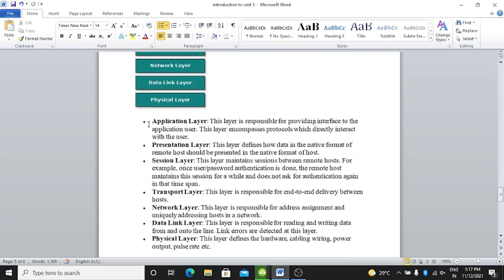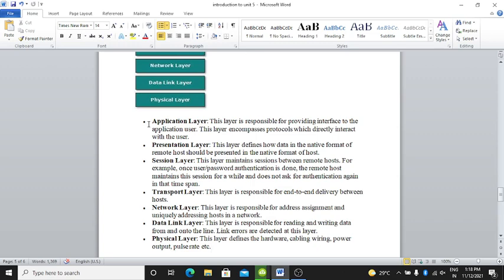Application layer is there. This layer is responsible for providing interface to the application user. This layer encompasses protocols which directly interact with the user. Okay. Second layer is presentation layer. This layer defines how data in the native format of the remote host should be presented in the native format of the host.